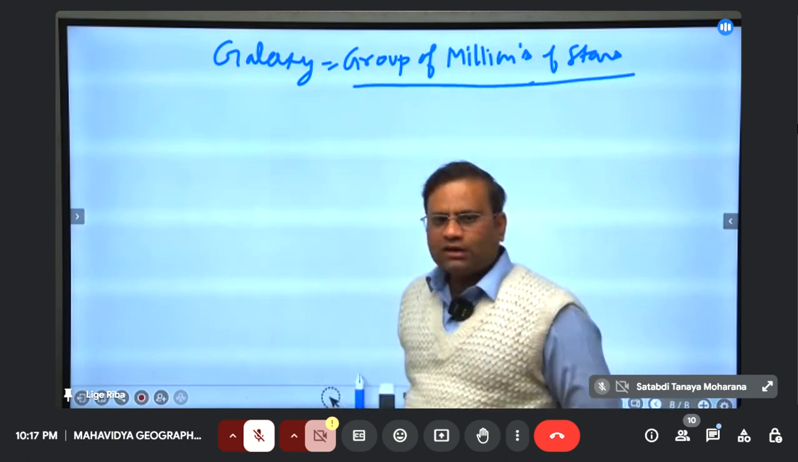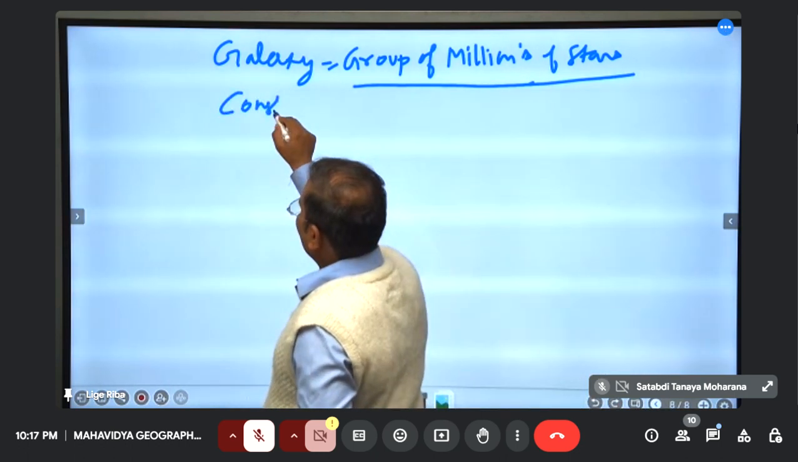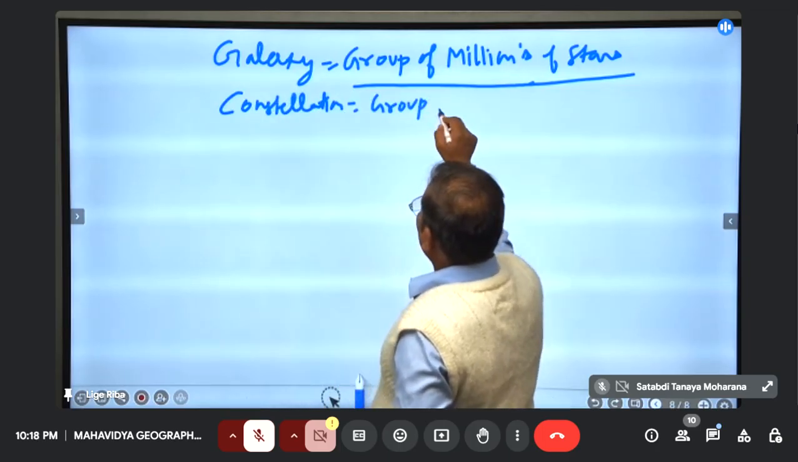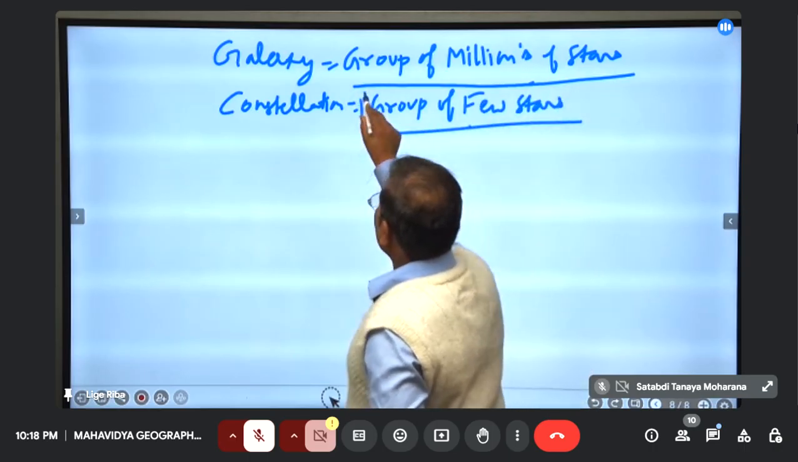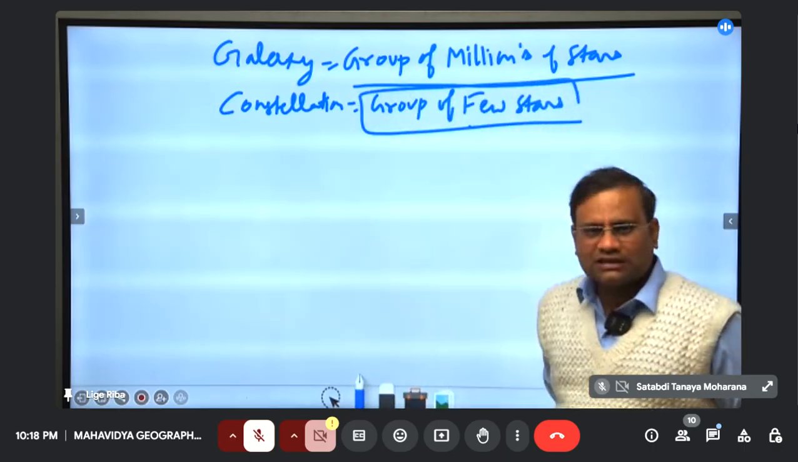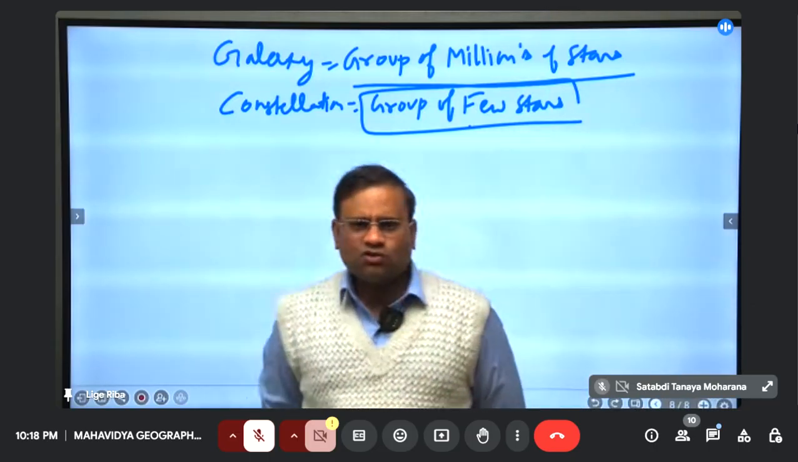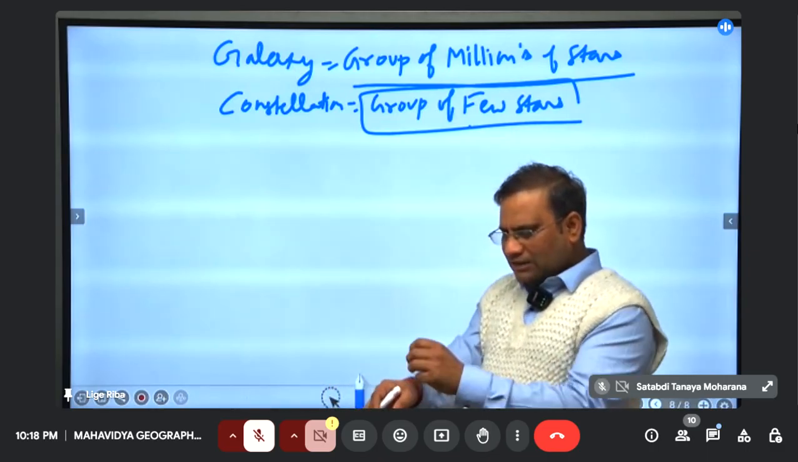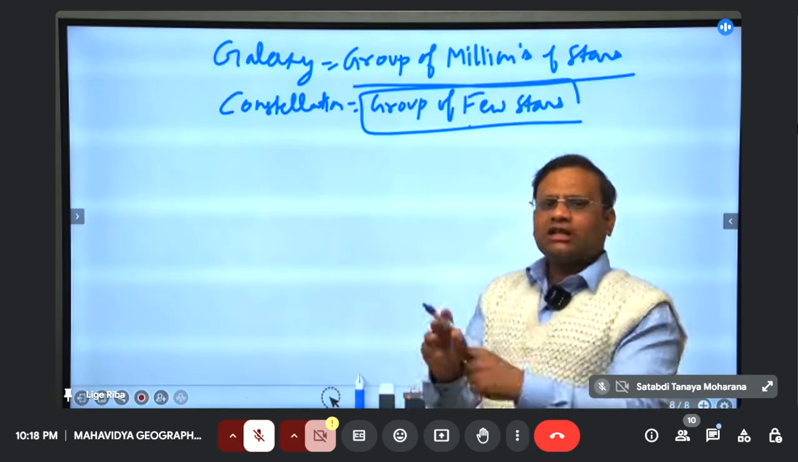There is one more term, constellation. That is also a group of stars. Constellation is also a group of stars, but few stars, like 7, 8. Saptarishi constellation, 7 stars. Ursa Major, Ursa Minor, right? So constellations, in Hindi they are called Nakshatra, but galaxies are called Akash Ganga. So there are millions of galaxies, constellations are few.